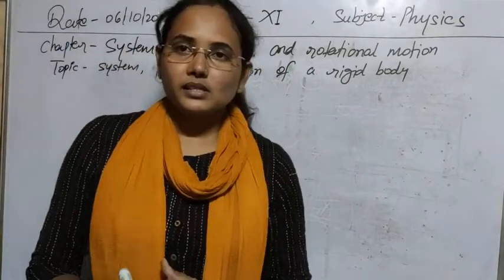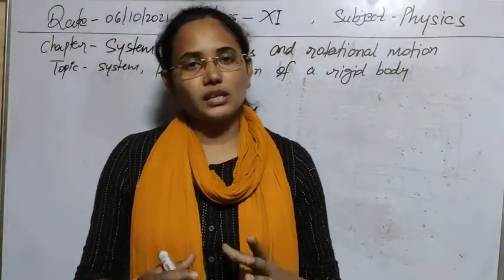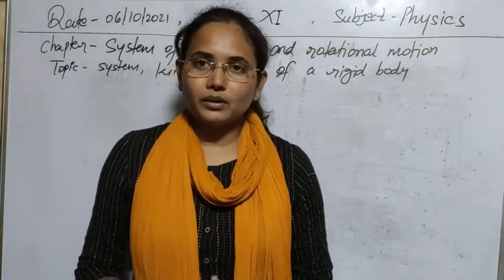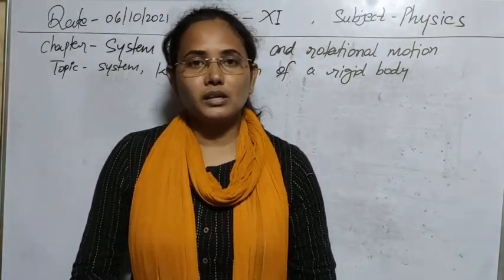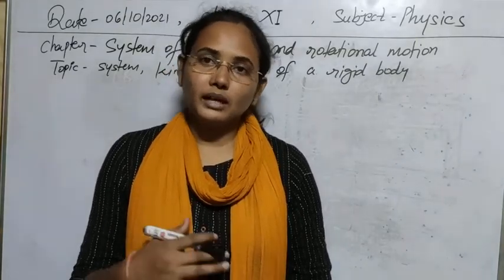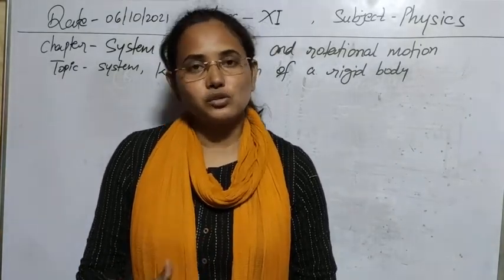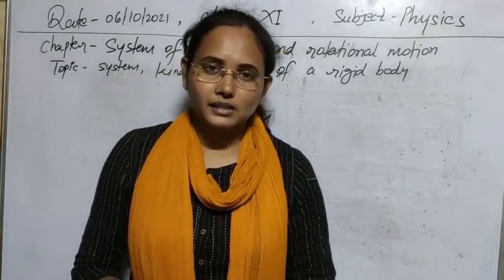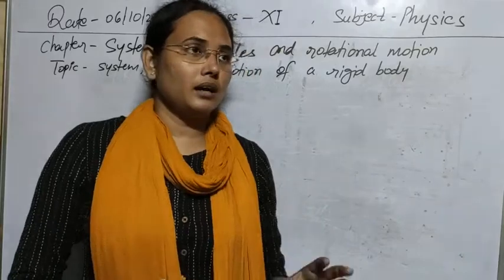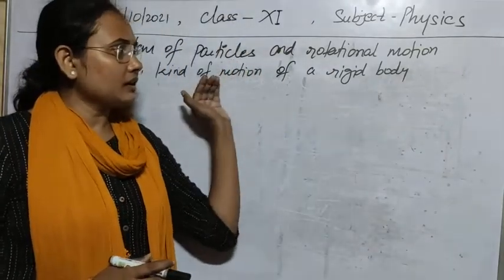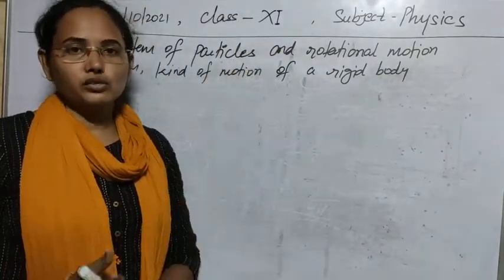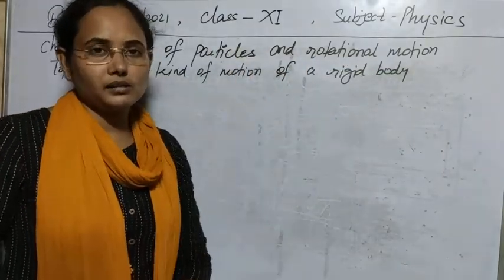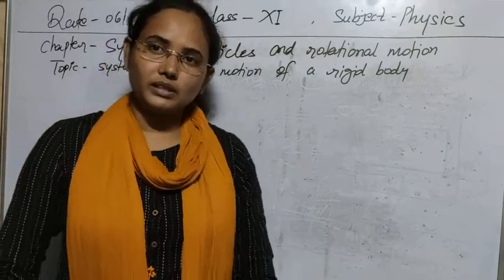After that, we will see what kind of motion the system of particles possesses. The first type of motion is again linear motion. Then we will discuss rotational motion. There is also one more type of motion, that is vibratory motion, that we will discuss in chapter 10. So we will discuss all kinds of motion, even in class 11, for the rigid body or for the system of particles. So let's start our chapter now with this discussion.